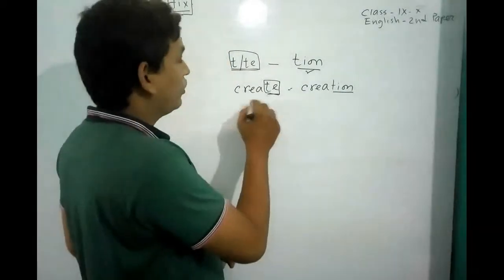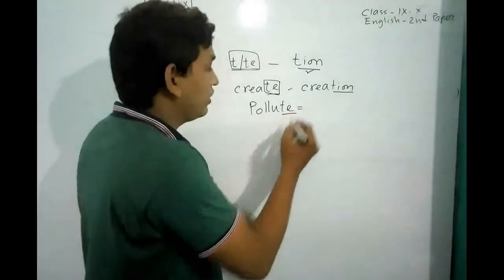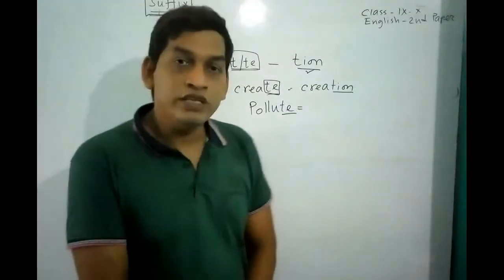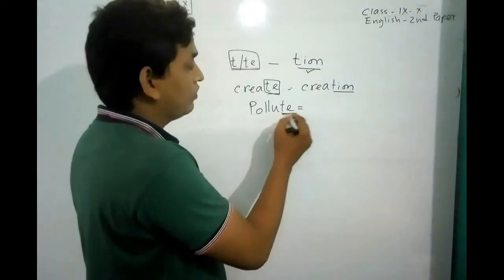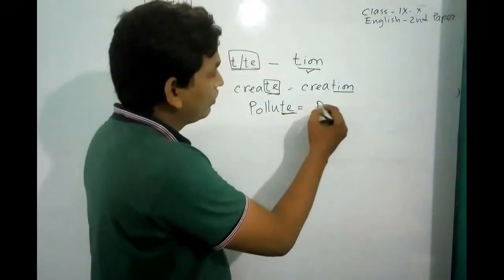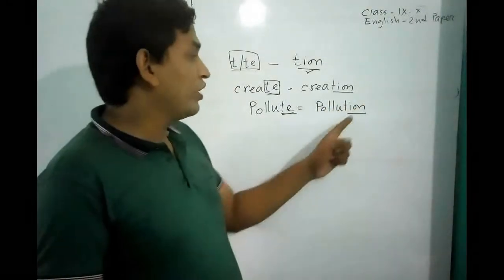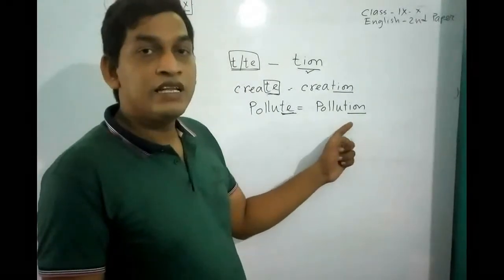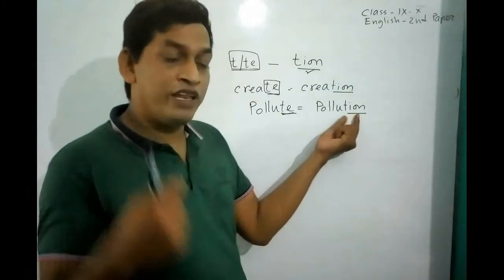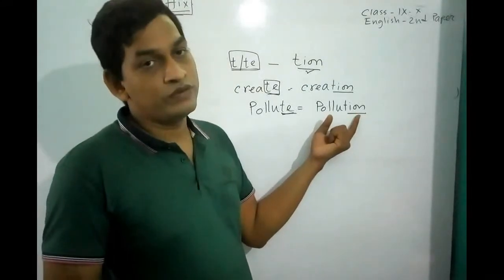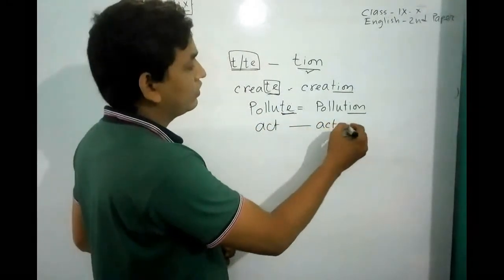Same as pollute. Pollute ends with TE. To make this word noun, we have to use TION by omitting TE. For example, pollution. Remember that this word pollution is noun. If there is TION at the end of any word, the word must be noun. So act must be action.